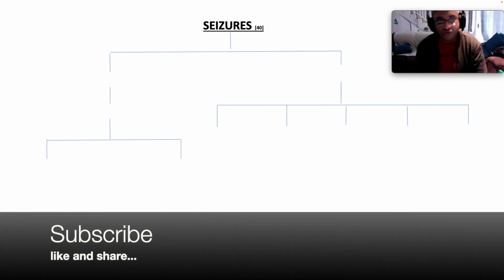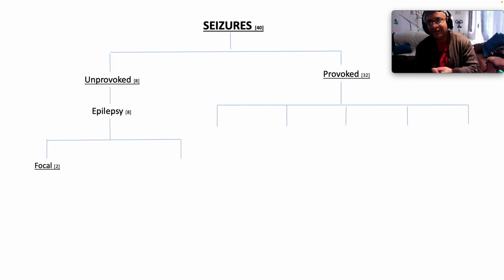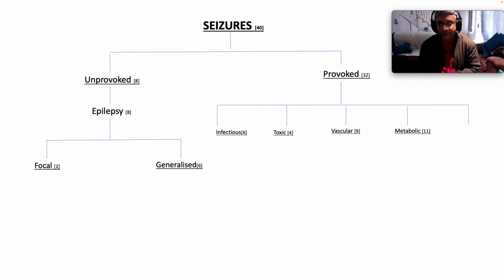Seizures. Okay, so seizures broadly are categorized into unprovoked versus provoked flavors. 8 causes of unprovoked, 32 causes of provoked. After unprovoked, we have epilepsy. So epilepsy is basically a tendency to repetitive seizures and where there's no underlying etiology. Okay, so this is divided into focal and generalized, and then provoked seizures are further stratified into infectious, toxic, vascular, metabolic,